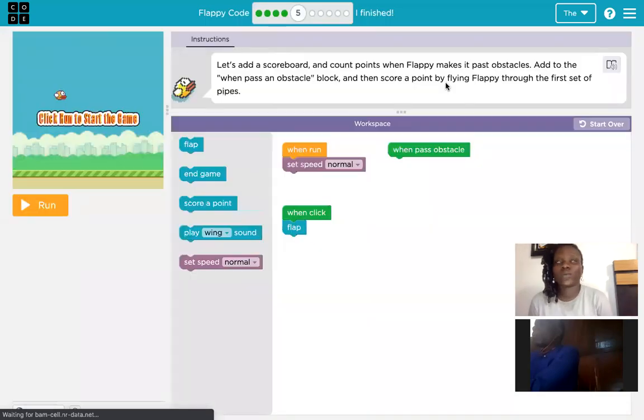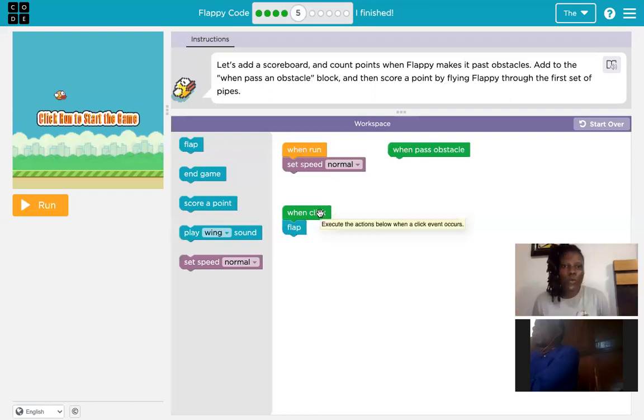What we're dealing with here are called events. In coding, it's called events, right? Certain things happen when certain things happen. So when I do this, what should happen? That's why you're seeing a lot of when. When run, when I pass an obstacle, when I click, what should happen?